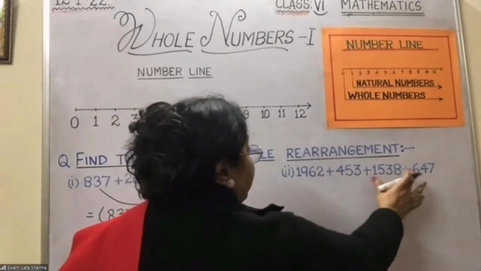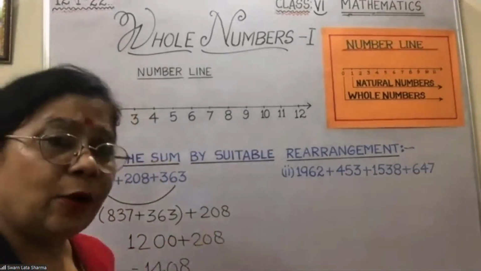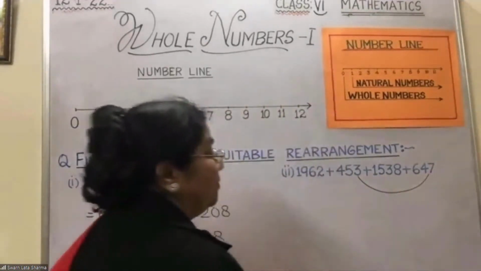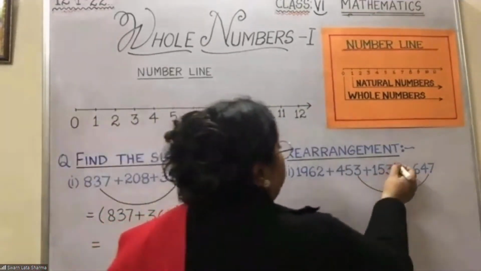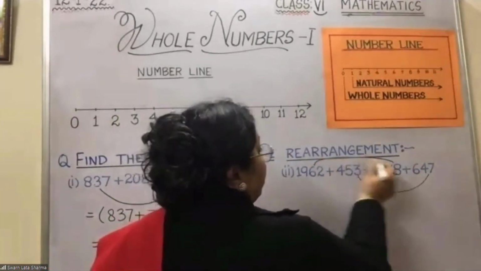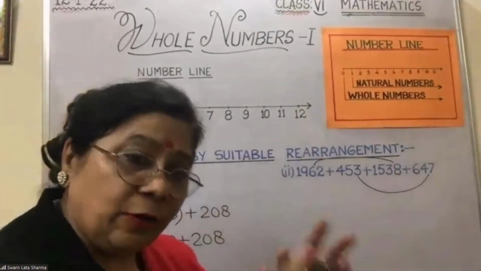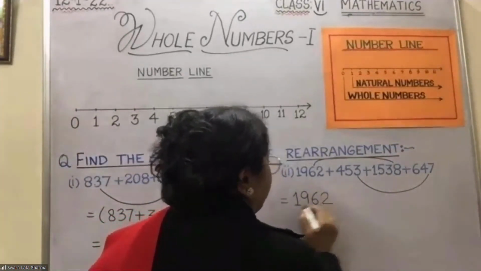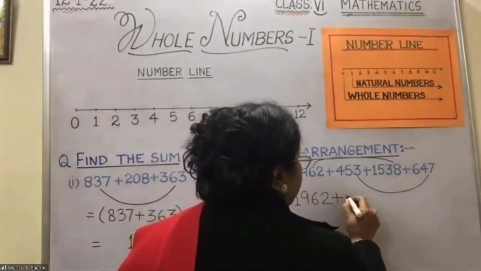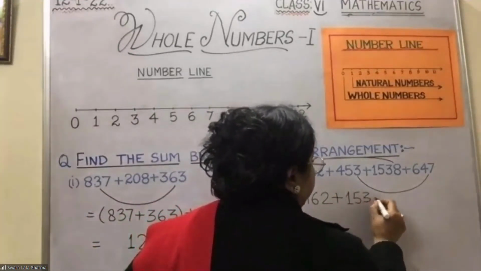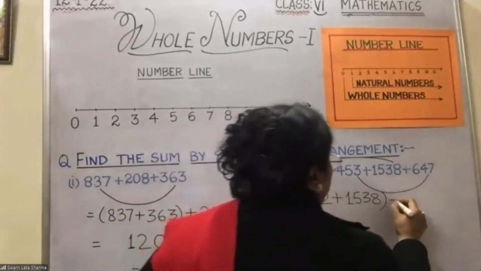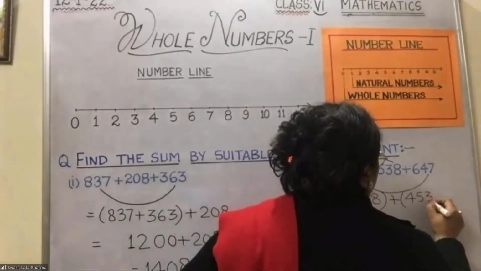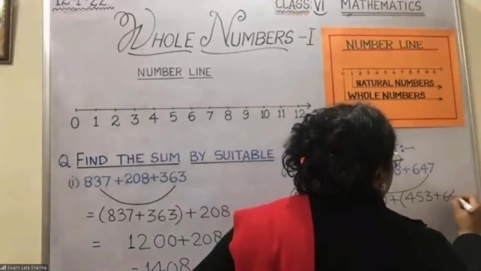Likewise, if I have to add these four numbers, the clue here is, can we see, 3 plus 7 gives me 10, and 8 plus 2 also gives me 10. Right. Units to see. So let me write down these numbers in such a way: 1962 plus 1538 plus 453 plus 647.